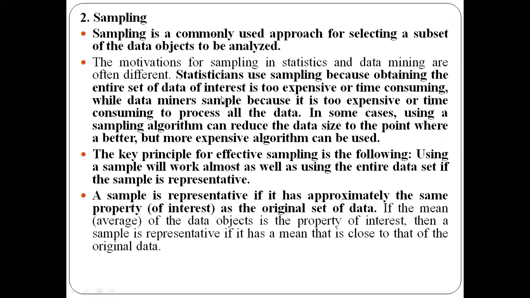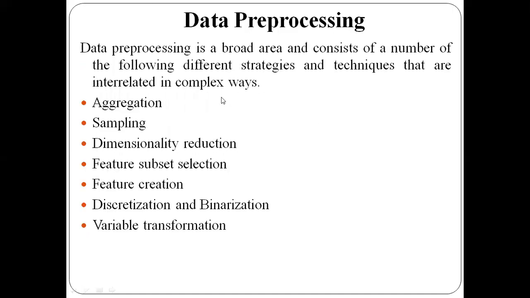In the last class, we discussed data pre-processing. As we all know, data pre-processing is one of the key elements of the KDD process, where we convert the data from source format to the format required for performing data analysis using data mining.